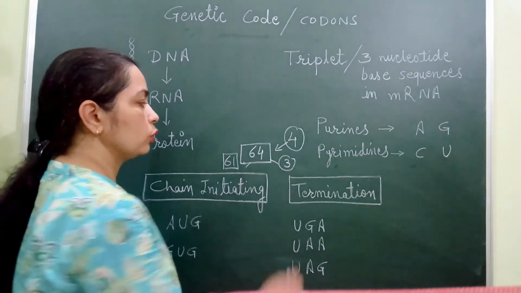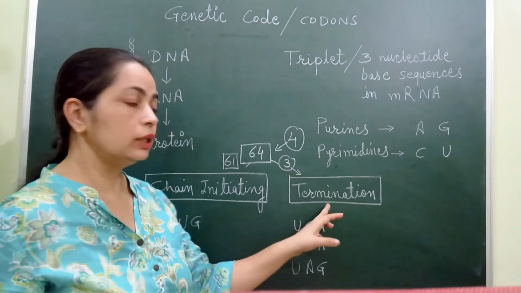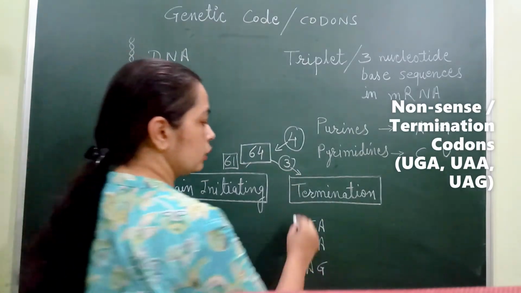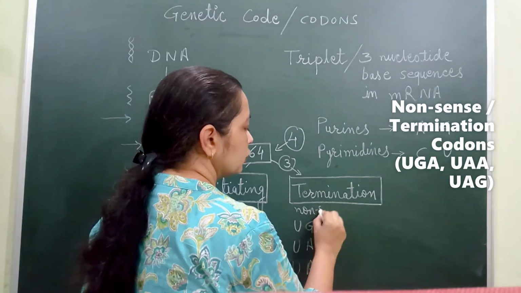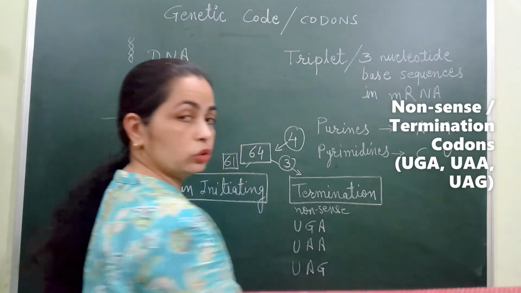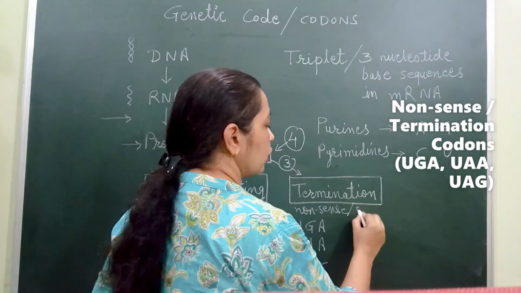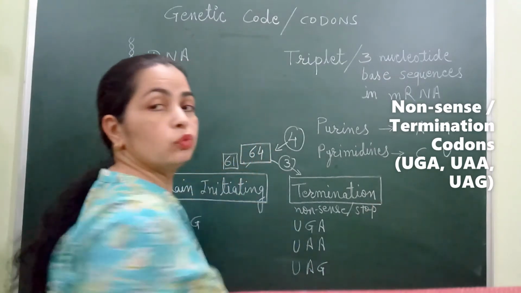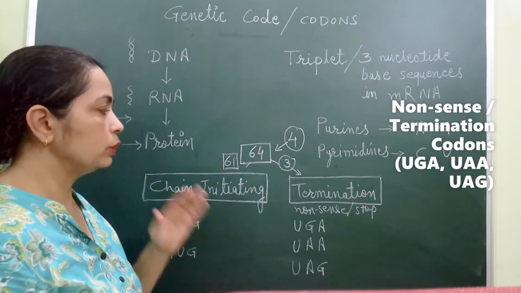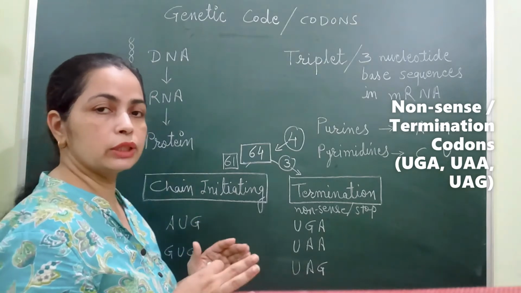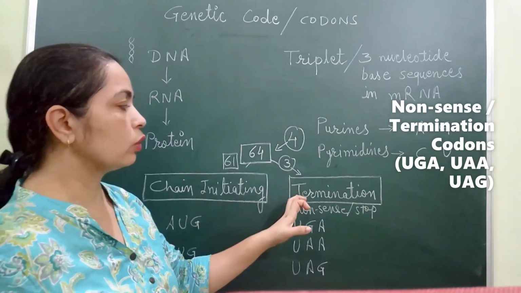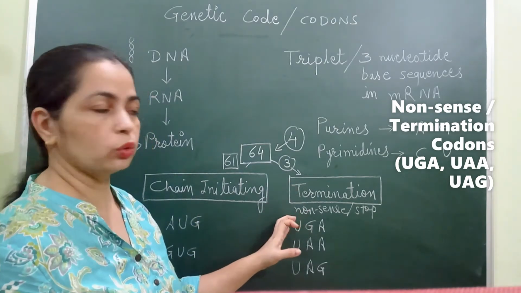Those 3 codons are defined as termination codons, also called nonsense codons or stop codons. They terminate the protein synthesis steps, so that's why they are called termination or nonsense codons.